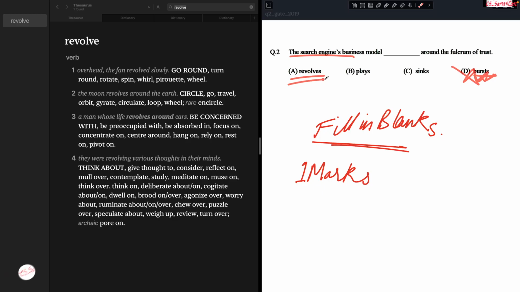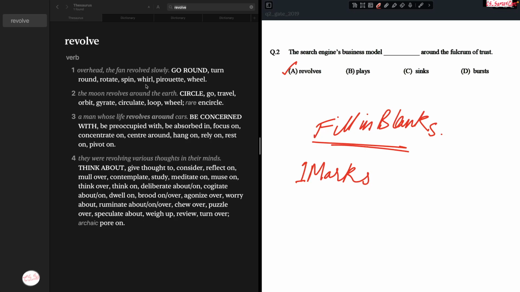So over here, the first option, revolves, is the single word which, when put inside of this blank, seems to make the most sense. If I were giving the examination, I would mark the first option as the correct one. As right now we have time, we can go into the definitions of these terms so that we can have better confidence that we have solved it correctly.